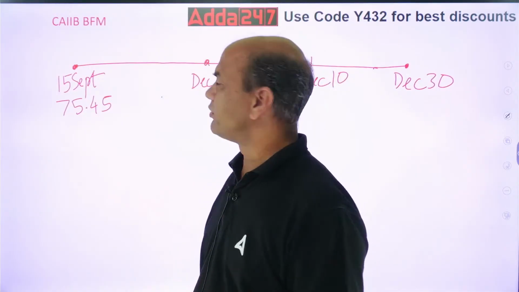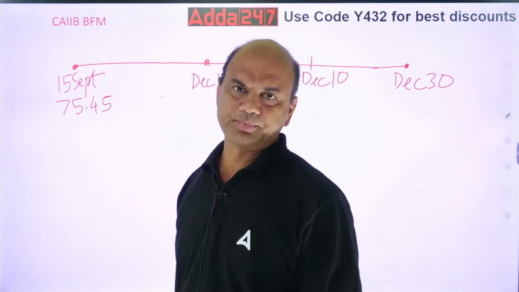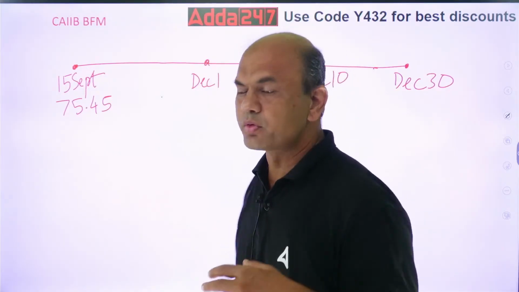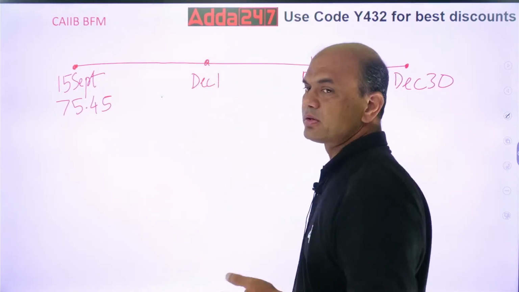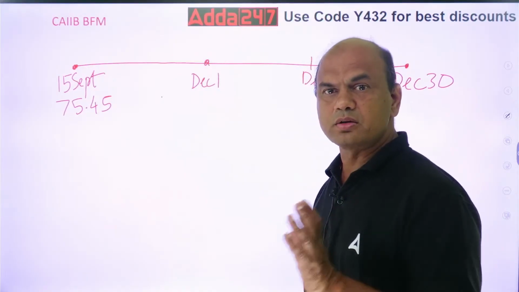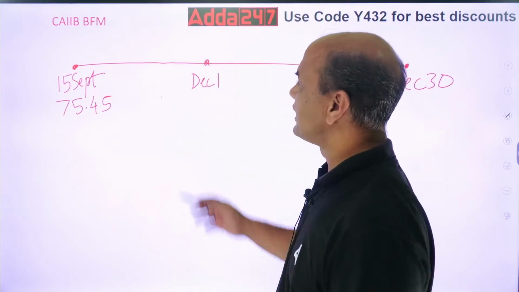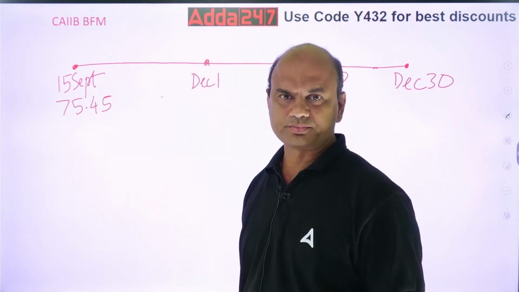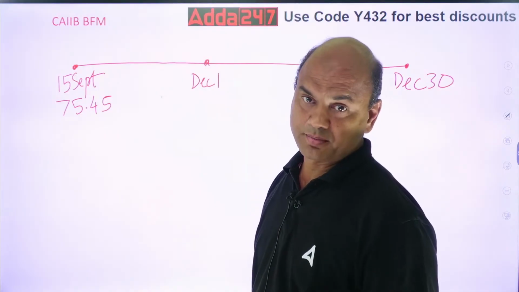Kindly remember, whenever you are using any rate, you have to decide whether to use the forward points of 1 month or 2 month or 3 month. Suppose I take September, so 1 month will be October, 2 month will be November.